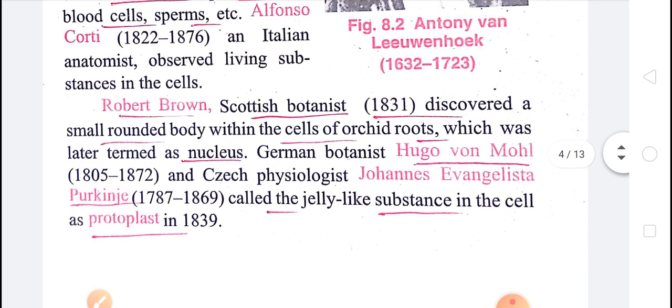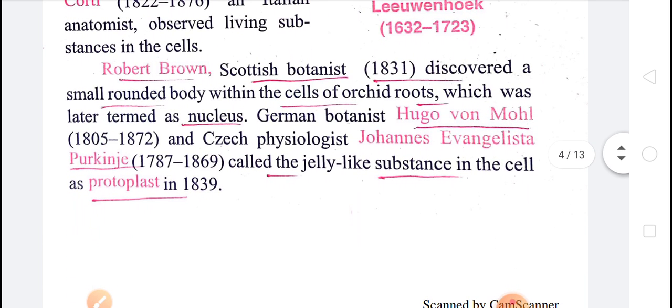Children, next is Robert Brown, another scientist who came and discovered the nucleus. It contains the genetic material, DNA or RNA, and DNA is responsible for storing the genetic characters.